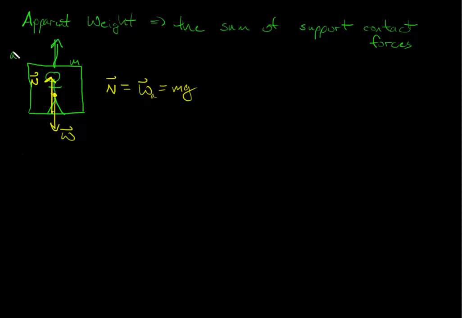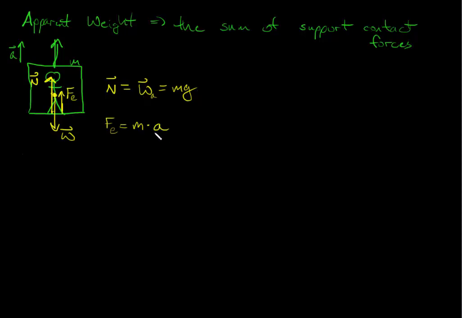So we have some acceleration going up. That means that we have a net force. So we have another force here. We have the normal holding us up, counteracting the weight, but now the elevator is also moving with another force. We'll call that the force of the elevator. So there's another force that's pushing us up. And so we want to be able to determine what that is. And so this force here, the force of the elevator, would just be my mass times the acceleration. That's how I could figure out that force.